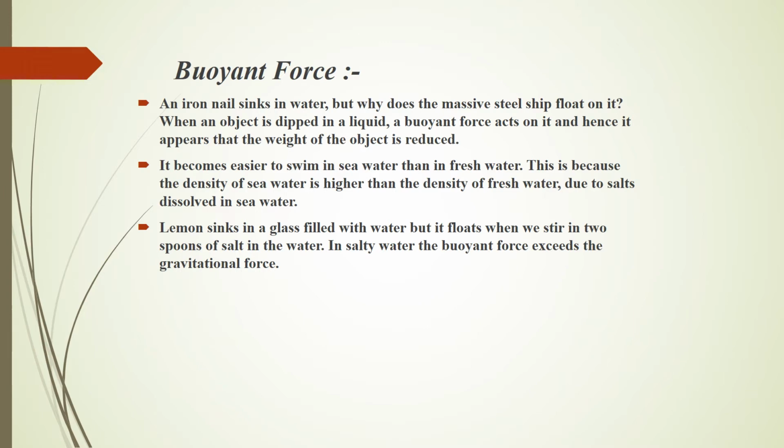Let's study more about buoyant force with the help of an activity. Activity: an iron nail sinks in water, but a ship made from iron floats on the water. Why is it so? Because when an object is deep in a liquid, buoyant force acts on it and hence it appears that the weight of the object is reduced. An iron nail sinks in water because its density is more than that of the water, and a ship made from iron, due to its particular shape, displaces a large amount of water, so that the buoyant force acting on the ship due to the water balances the weight of the ship.